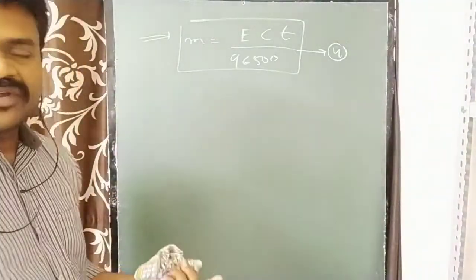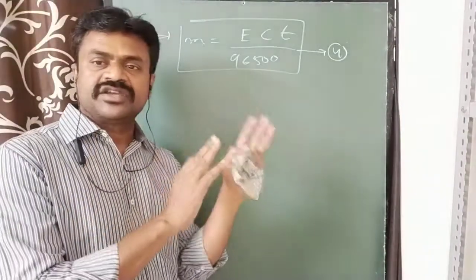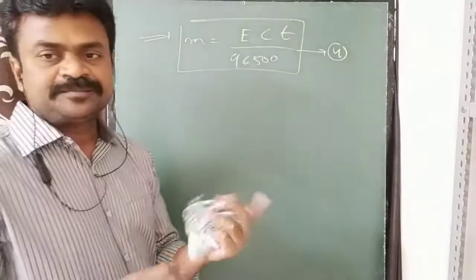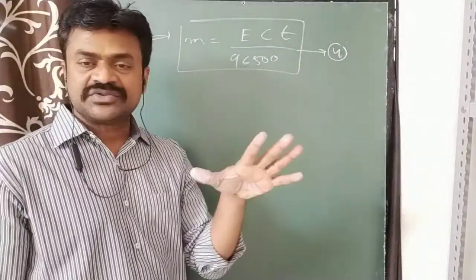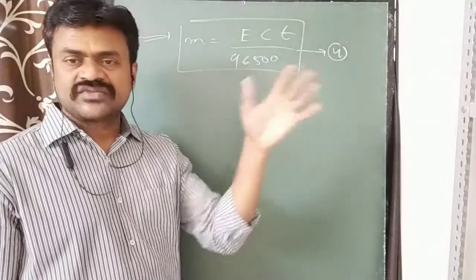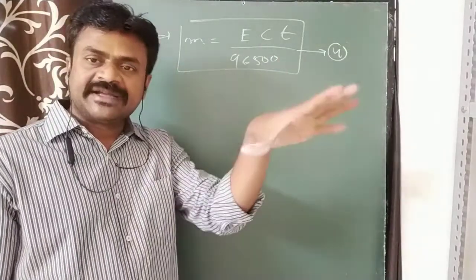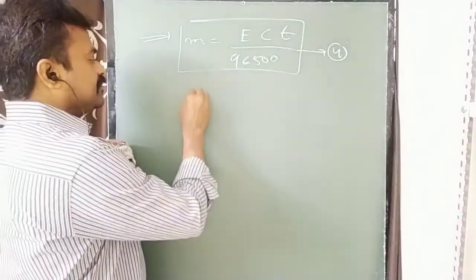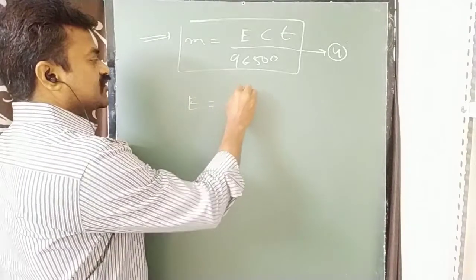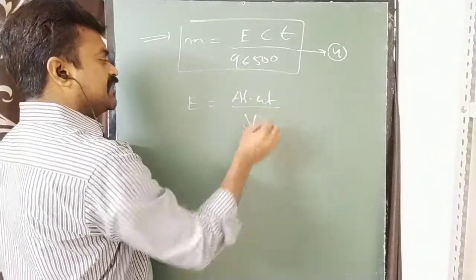Nothing but equivalent weight. The equivalent weight formulas that we have used, we can use them all. Usually for acids, for bases, for salts, for oxidizing agents, for reducing agents, we use various formulas. You can use those formulas also, but if only metals or elements are given, the equivalent weight of an element is equal to the atomic weight of the element by valency.